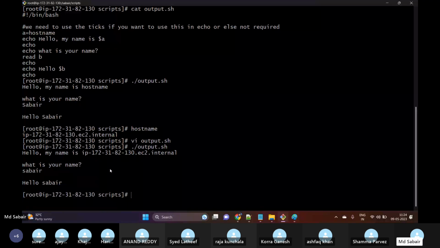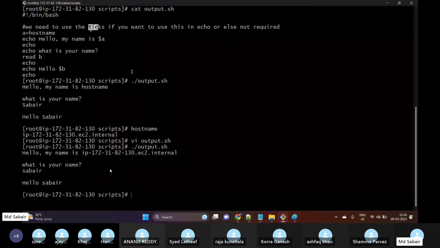So this is how we can create variables. Always make sure whenever we are using a command inside the echo command, then we need to use the tick marks, or else not required. Okay. For example, let me show you the same script. Let me open.